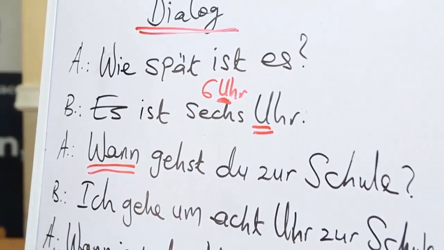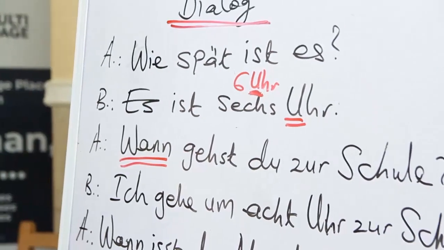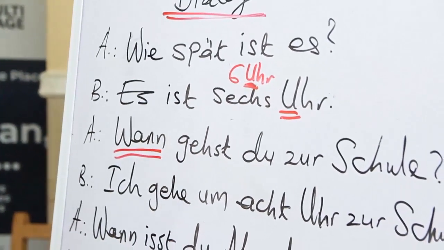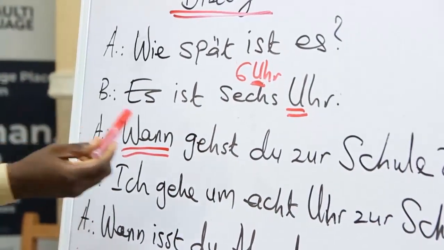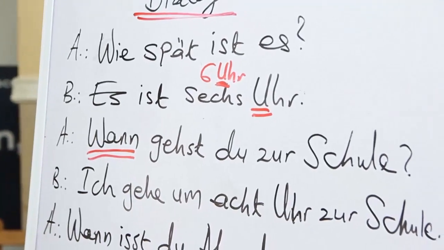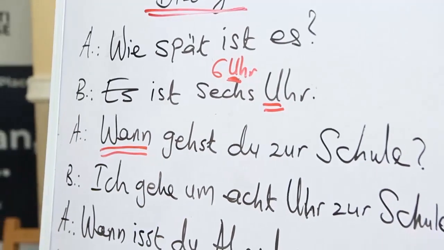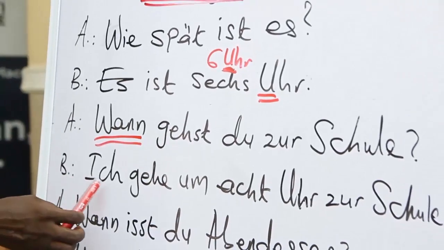Okay, then A asks the question again. Wann? This time, we answer the wann questions. For instance, wann gehst du zur Schule? When are you going to school? Wann gehst du zur Schule? And then B says, ich gehe